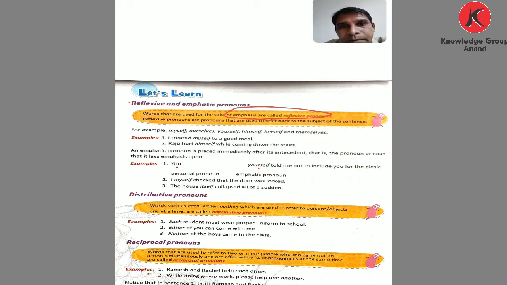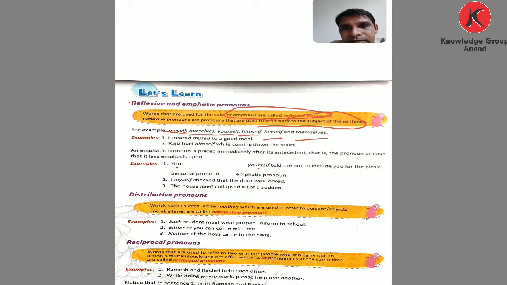Okay, now we come to the reflexive or emphatic pronoun. Words that are used for the sake of emphasis are called reflexive pronouns. Reflexive pronouns are used to refer back to the subject of a sentence. Reflexive and emphatic pronouns are the same. Which pronouns? Myself, ourselves, yourselves, himself, herself, and themselves. We use these as reflexive pronouns in a sentence.